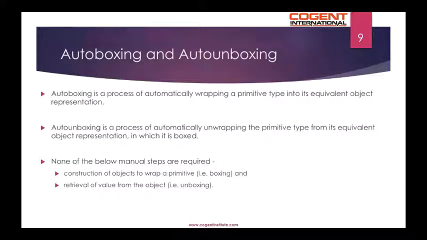Autoboxing and auto-unboxing. Autoboxing is a process of automatically wrapping a primitive type into its equivalent object representation, while auto-unboxing is a process of automatically unwrapping the primitive type from its equivalent object representation in which it is boxed. None of the following manual steps are required in autoboxing and auto-unboxing: construction of objects to wrap a primitive, that is boxing, and retrieval of value from the object, that is unboxing. Everything is taken care of by Java internally.